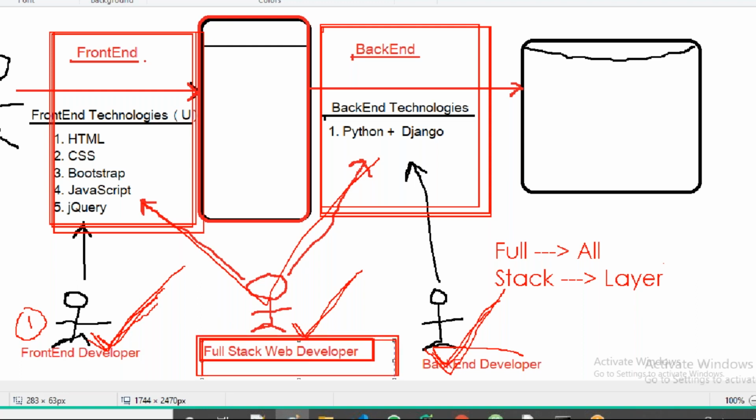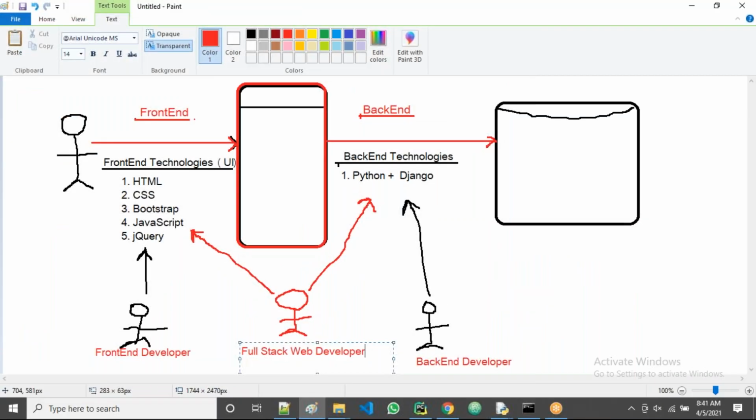Suppose now you are learning only Python, guys. Then you can work with only Python, but not the full stack part or the front end part, only the back end. That's why nowadays, guys, all people are learning full stack only. Wherever you go, Python full stack or Java full stack like that. For every language, you have the full stack.